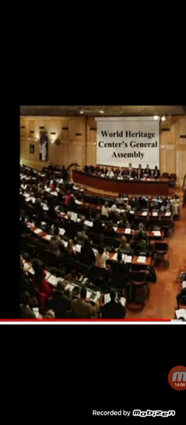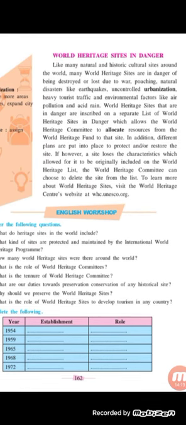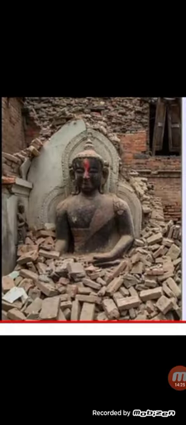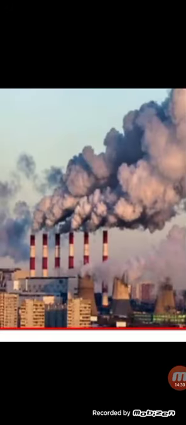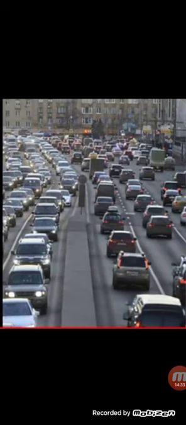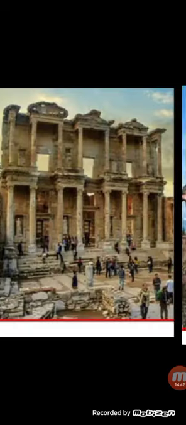Okay, now we will come to the last part of the lesson. World Heritage Sites in danger. अब ये लोग danger में क्यों हैं, खतरे में क्यों हैं? Like many natural and historic cultural sites around the world, many natural heritage sites are in danger of being destroyed or lost due to war. Okay, see, this happens due to war, natural disaster, acid rain, see, pollution, or over traffic due to tourism, urbanization, see, earthquake. Poaching means what? Illegal hunting.